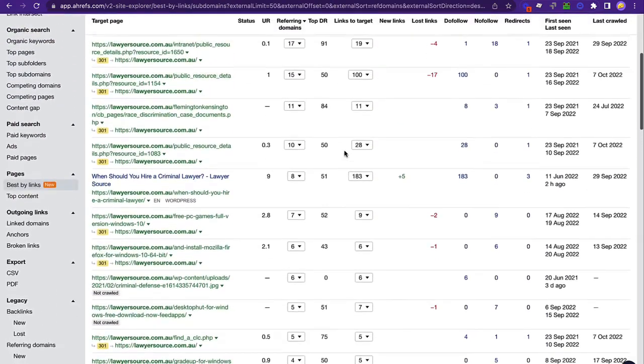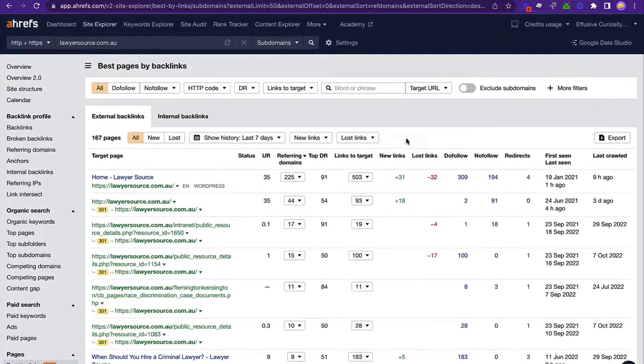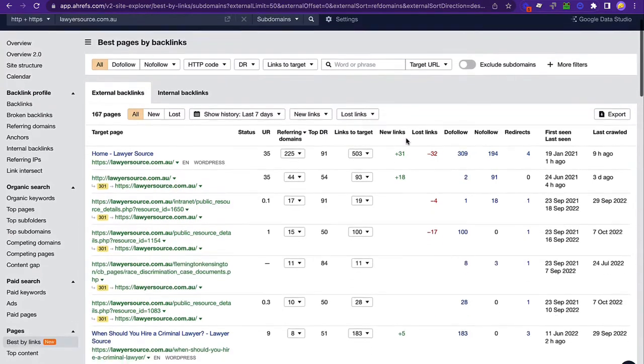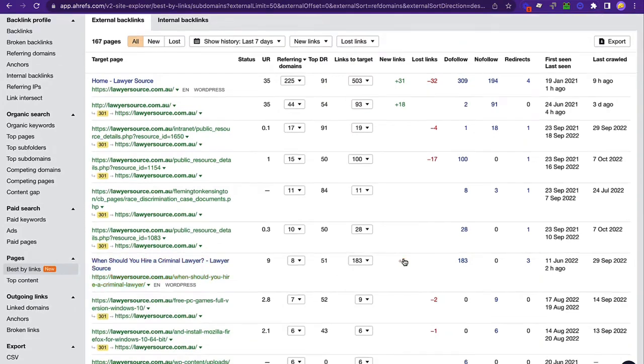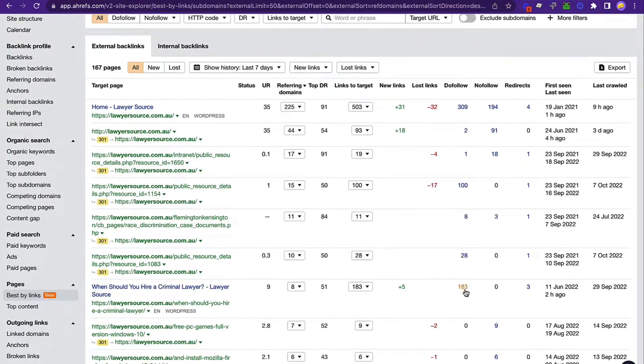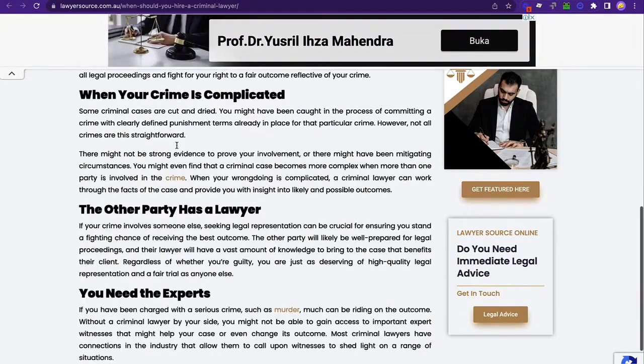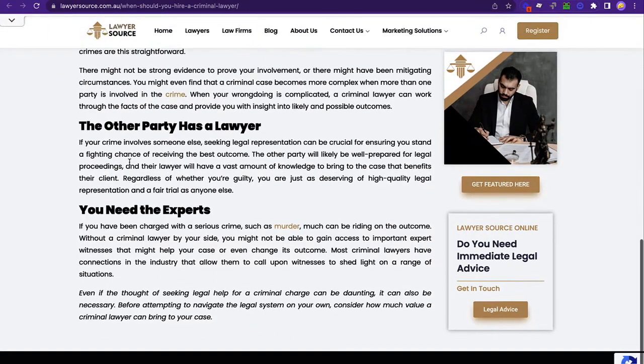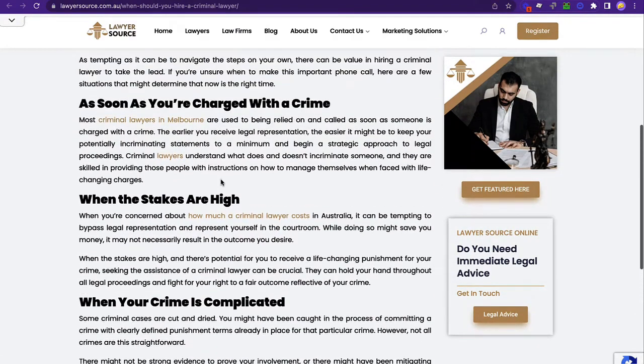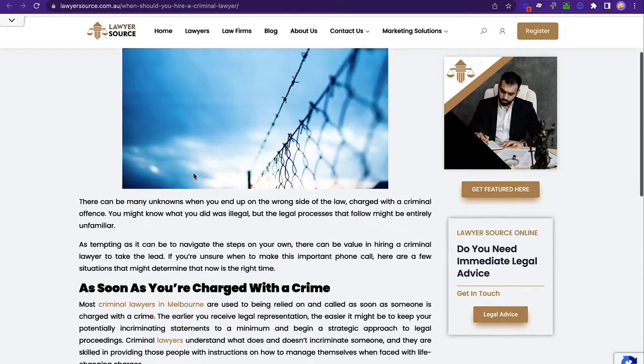That will give you all the pages that the site has and sorted by the amount of links and the power of those links. Ahrefs can be a confusing tool if you're just looking at this for the first time, so I'll be brief. So let's say here, for example, this page right here has around 183 do follow links, has a UR of 9, and overall it's one of the top pages in this site in regards to link juice, right? So what you do, you go here, look at the page, try to find and try to understand if this page is a place where you'd want to insert a link to your site from. And if your niche is lawyers, I would assume that this page would be great for you.